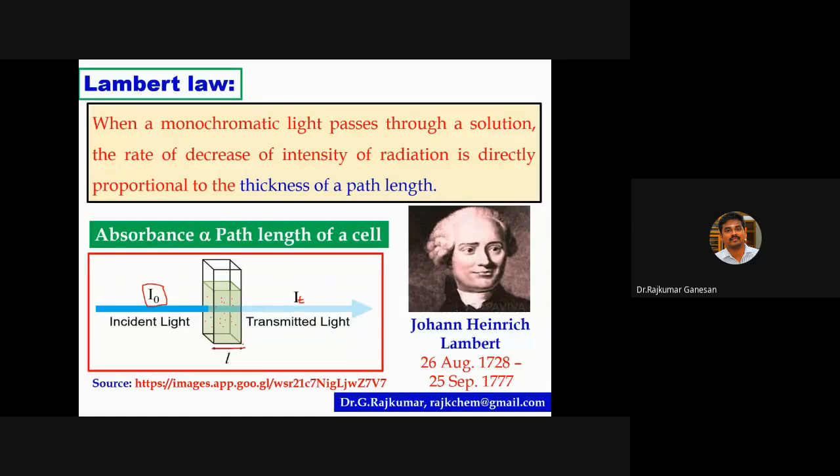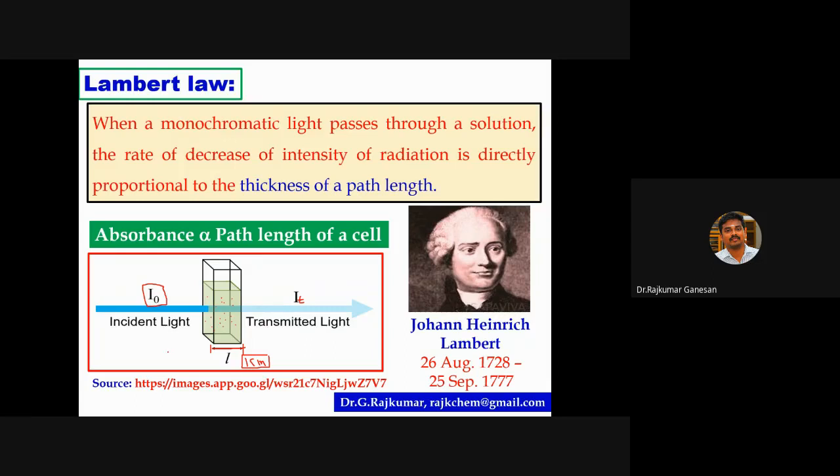And look at this, this is your path length. Usually this length is 1 centimeter. The cuvette, the sample cell, is made of quartz. So this length is usually 1 centimeter.